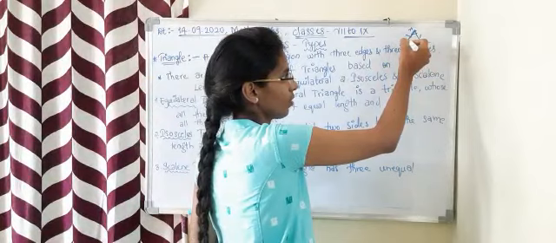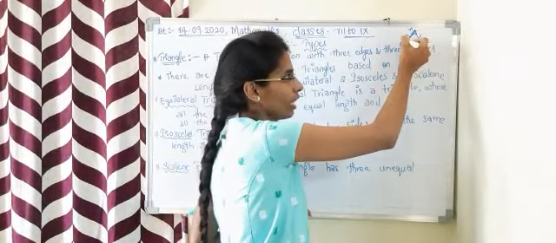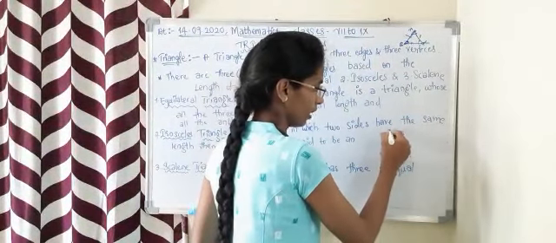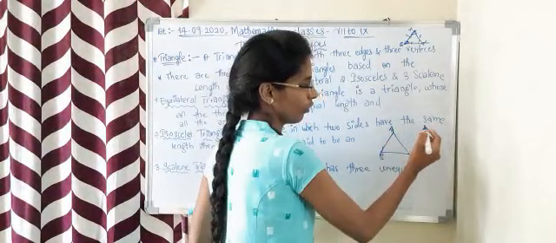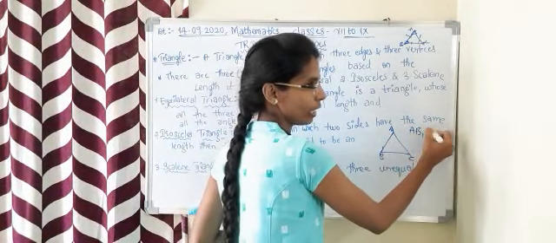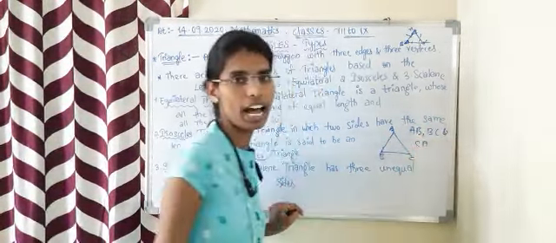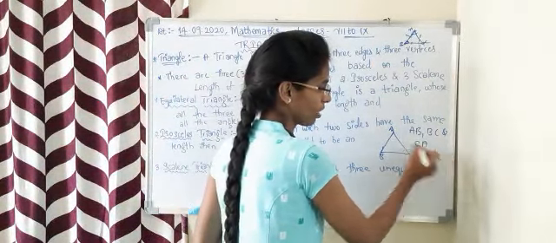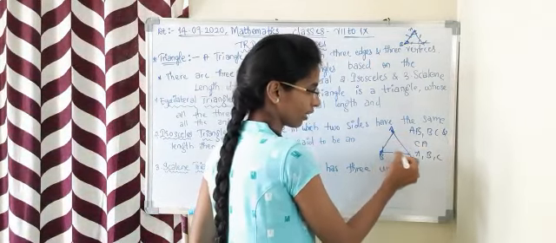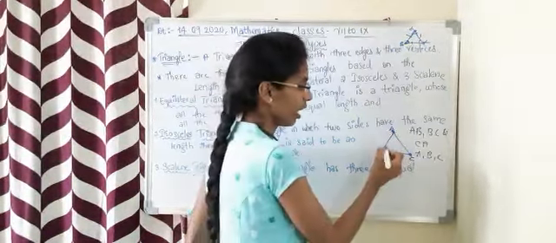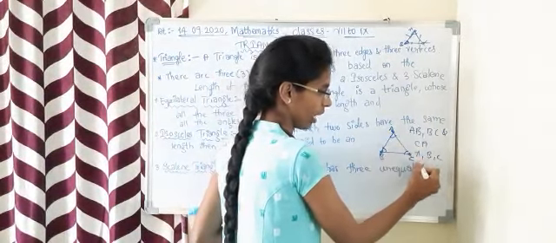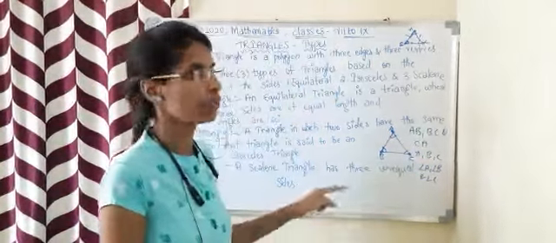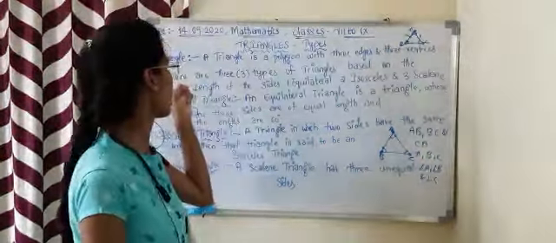And wherever two lines are meeting, we get the space that is called an angle. Here this is triangle ABC, where AB, BC and CA are called its sides. A, B, C are called the vertices, and angle A, angle B and angle C are the angles of the given triangle.